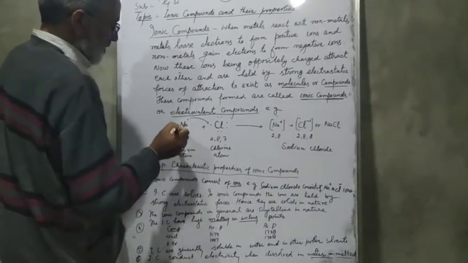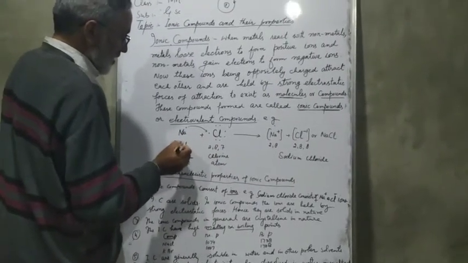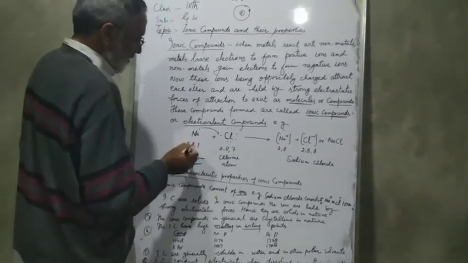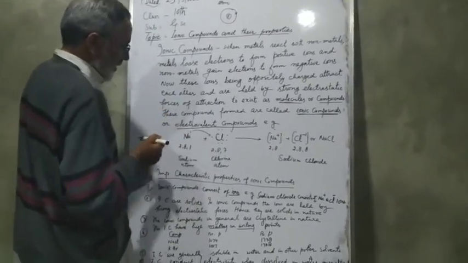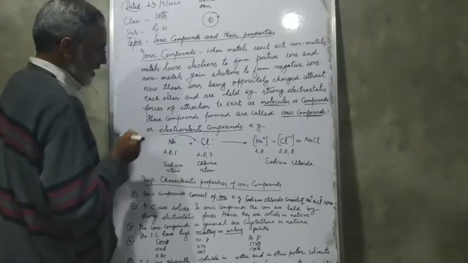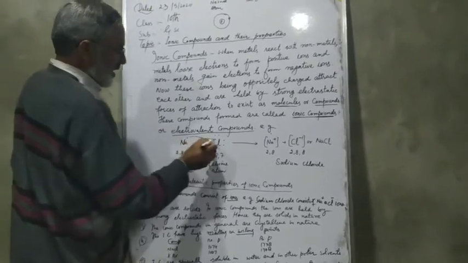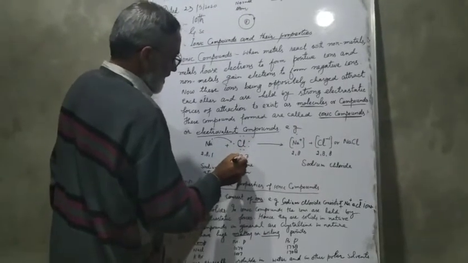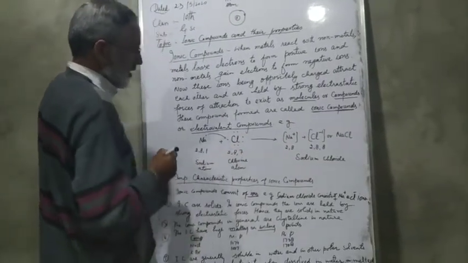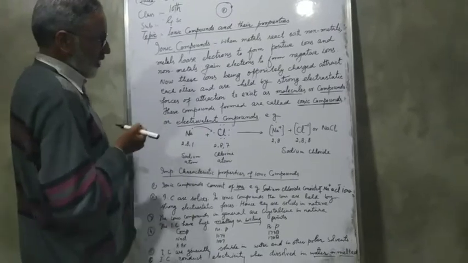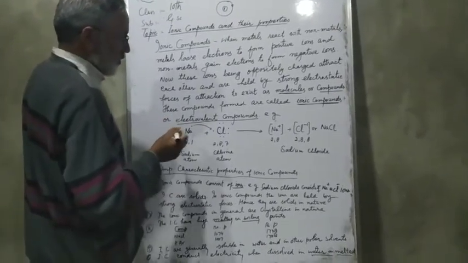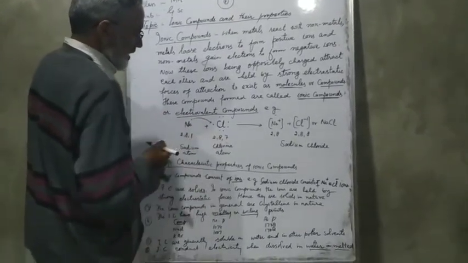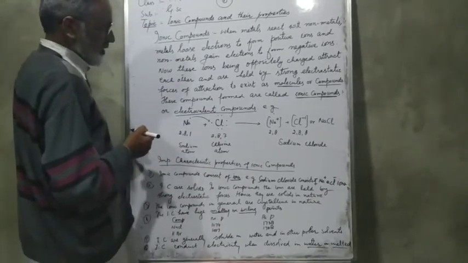So in sodium atom, 1 negative charge is removed, so it becomes a positively charged ion. In the same way, chlorine gains 1 electron, gains 1 more negative charge, so it becomes electrically negatively charged.